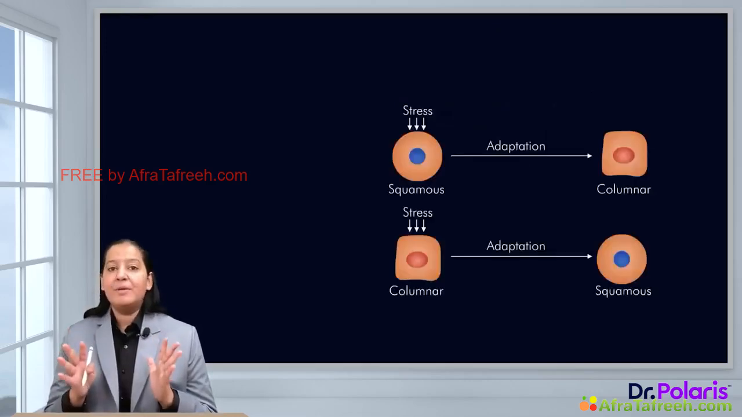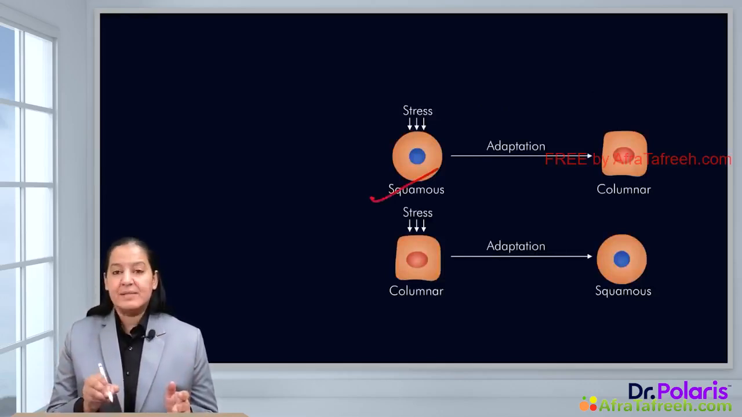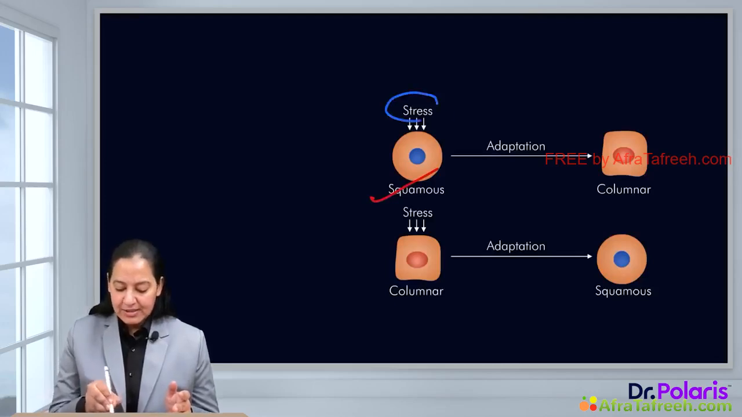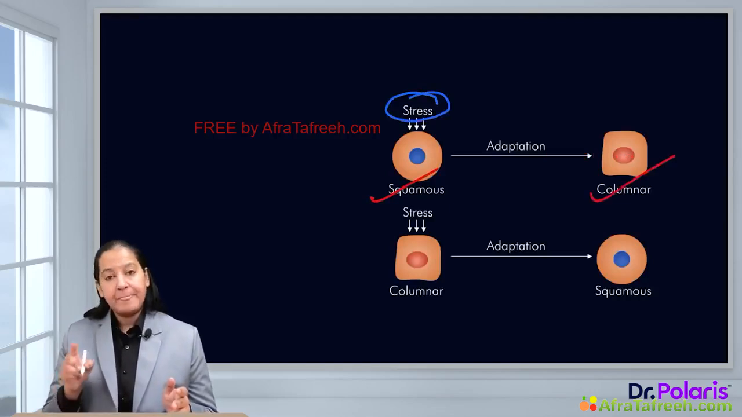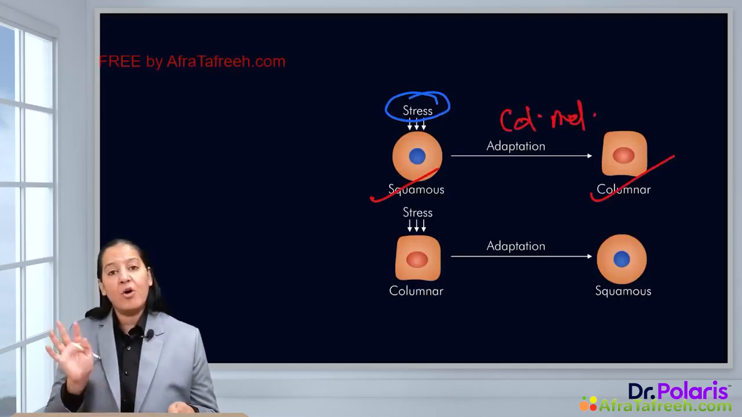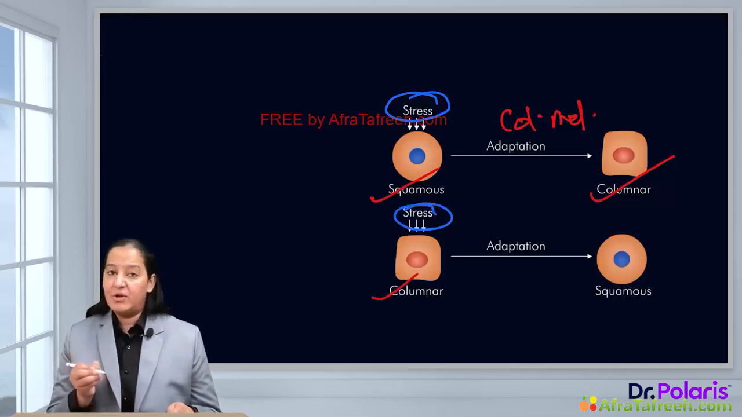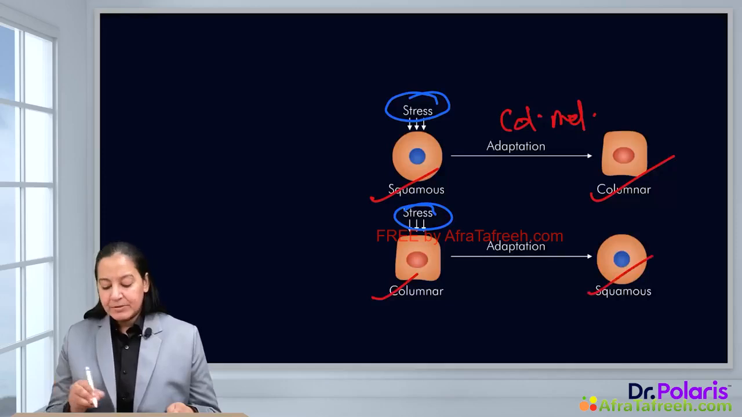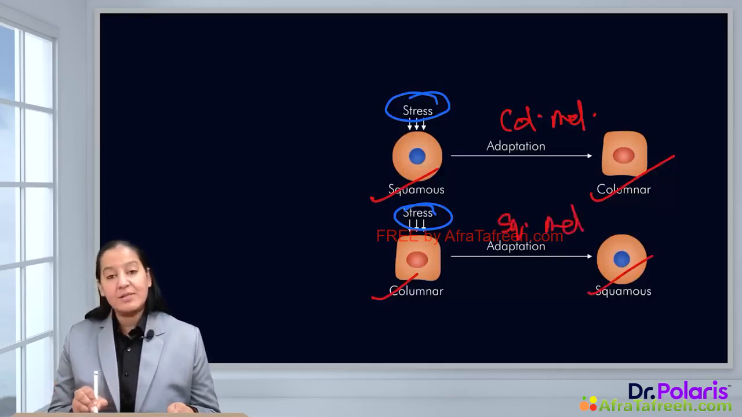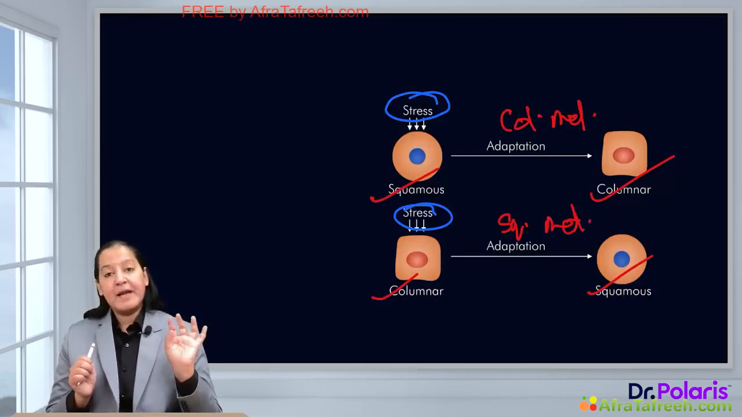Now, in this diagram, you can appreciate the two types of metaplasia. As I have told you, if the cell is squamous, when stress is acting on the cell, it can be replaced by columnar. This type of metaplasia is known as columnar metaplasia, because finally a columnar cell is formed. The second type, initially the cell is columnar. Normally the cell is columnar, but in response to stress, the stress can be anything, physiological or pathological, it is replaced by a squamous cell. So this type of metaplasia is known as squamous metaplasia, because ultimately a squamous cell is formed. So two types of metaplasia are there, columnar metaplasia and squamous metaplasia.